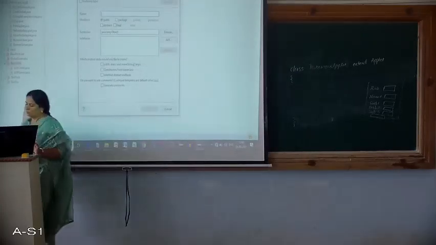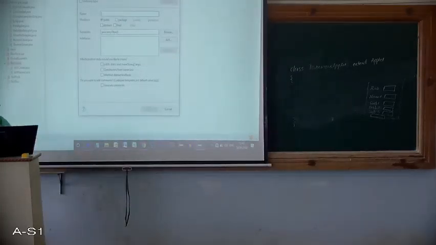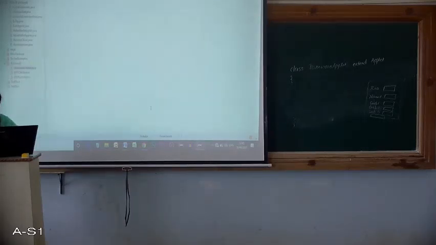So I will create the applet, and I will take the name as TermworkApplet. So this extends the Applet class, correct?